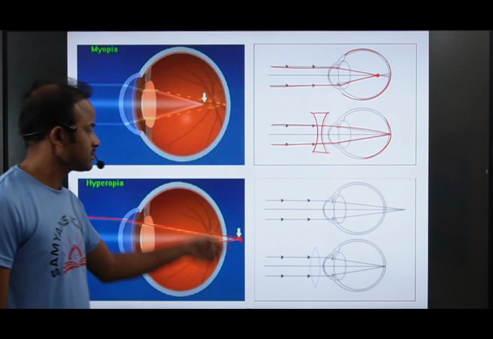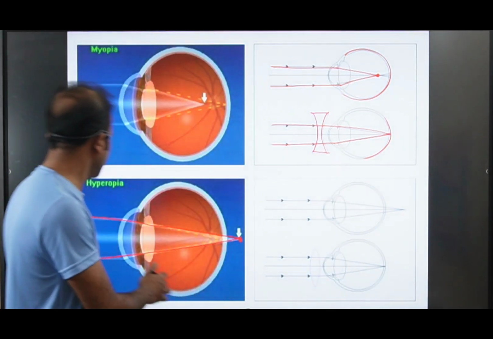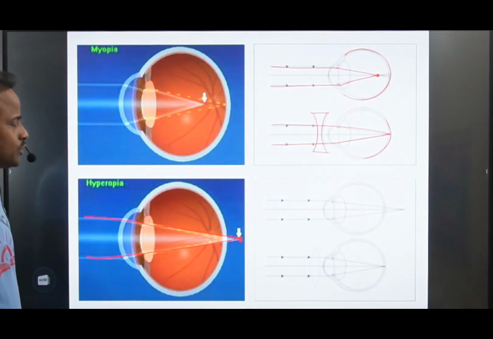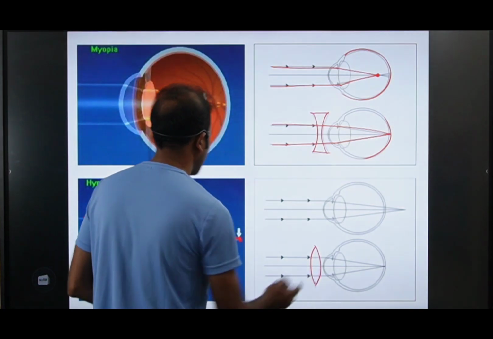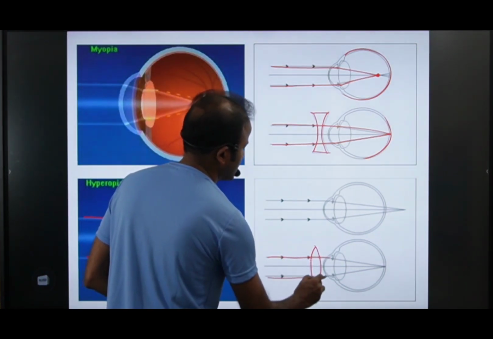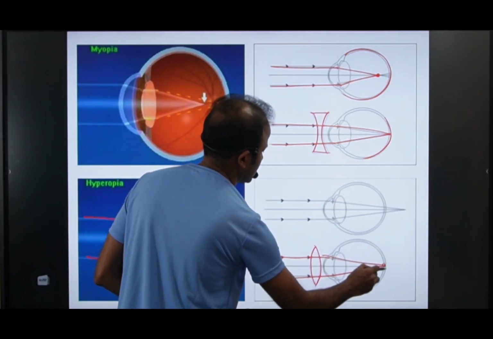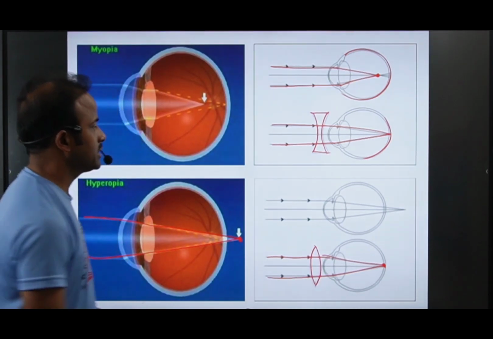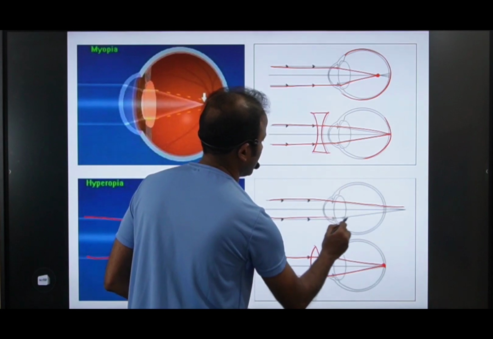So in this case also we cannot see the images. To correct this defect, what are we using here? We are using the concave lens. The rays coming from the lens merge on the retina. Before using the lens, the rays are merging behind the retina.